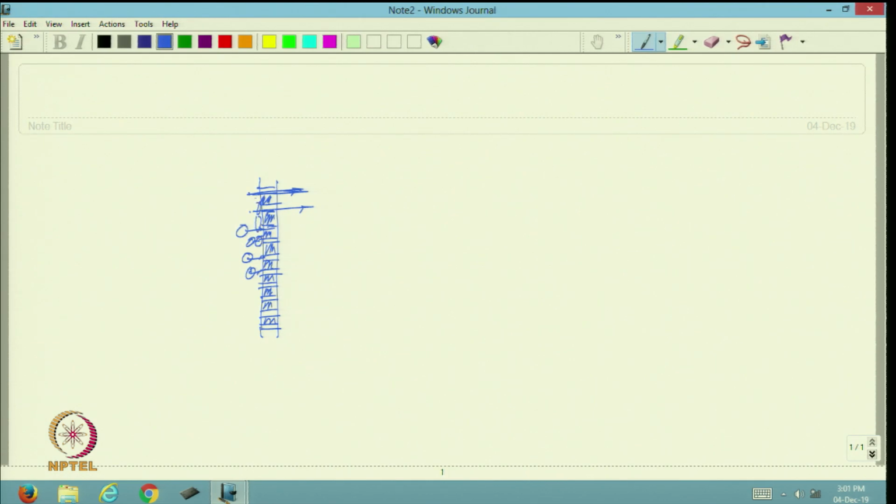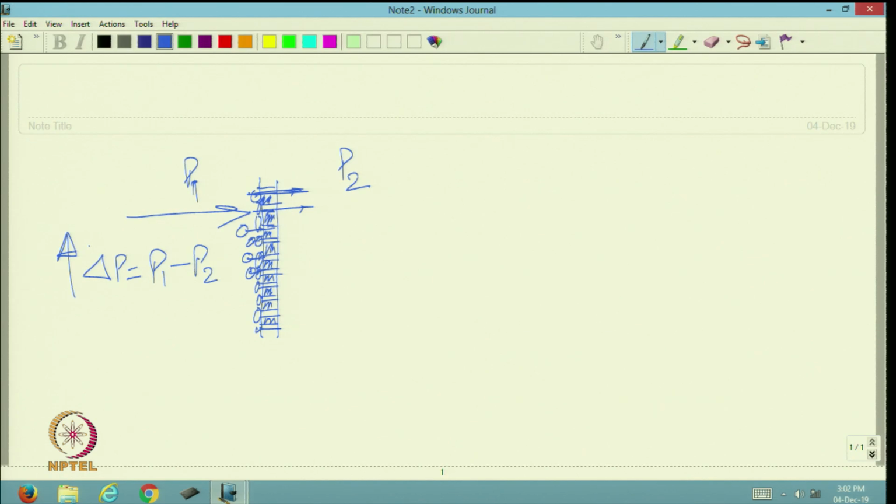Once the pores are blocked by dust particles, the flow of air will not be easy. So, the pressure on the upstream side and the pressure on the downstream side will be different, and the difference in pressure, that is the pressure drop, will be very high.